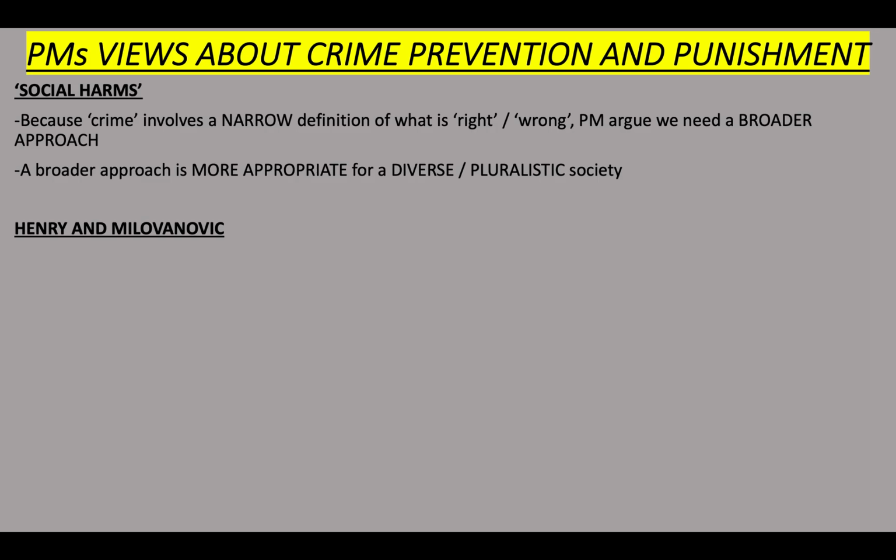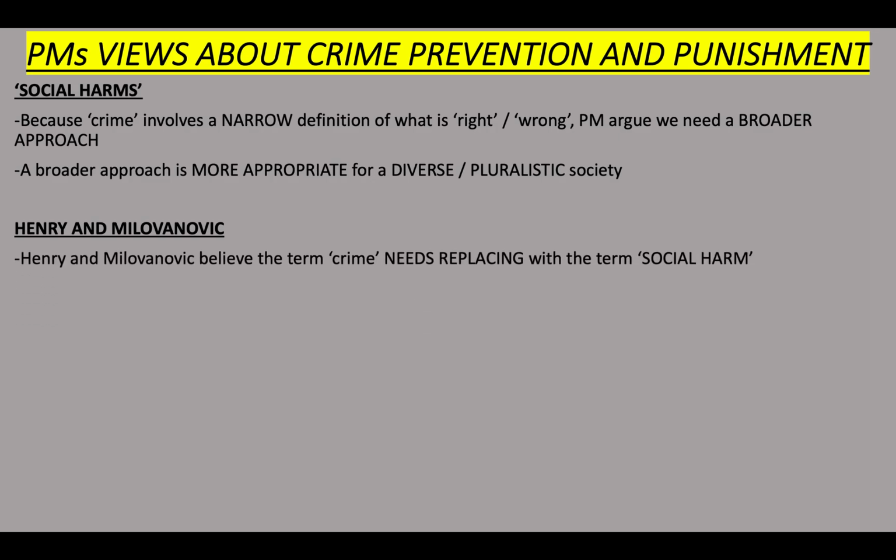So you've got these postmodernist sociologists here. Please remember these are postmodernists. You've got Henry and Milovanovic. They believe that the term crime needs replacing with a broader term, which is social harm.